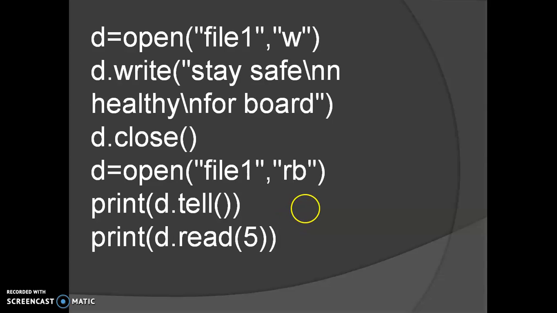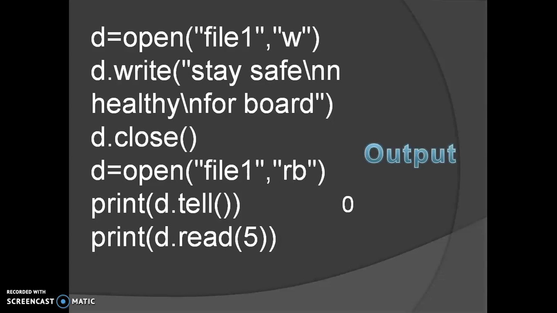Now the first statement here is what? After opening the file, print f.tell(). What will it do? As we know, when the file has been opened, whether it is a binary file or a text file, the file pointer is at the beginning, which is the 0th byte. So it will return us 0.